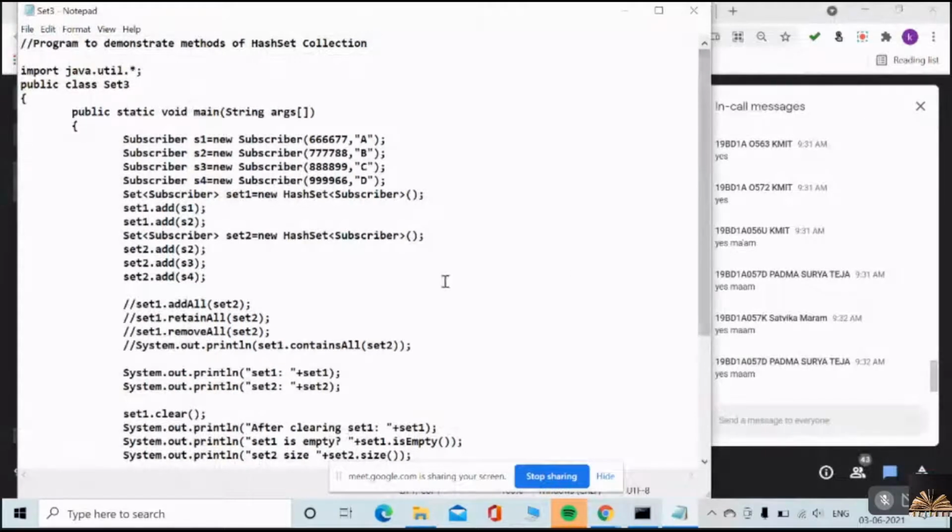Yeah, very good. Now have a close look at what are all the methods we have in the hash set. What are all the methods?